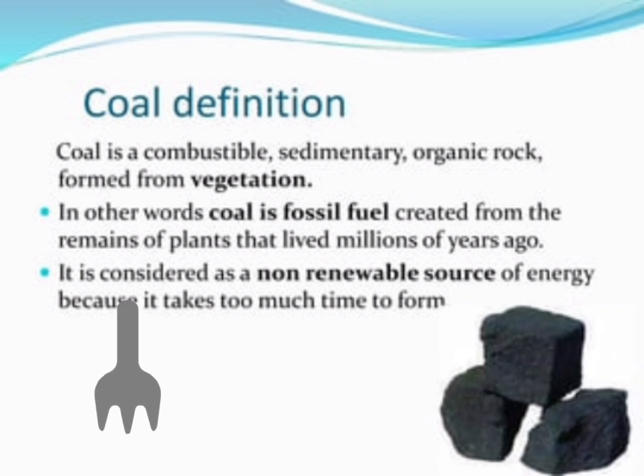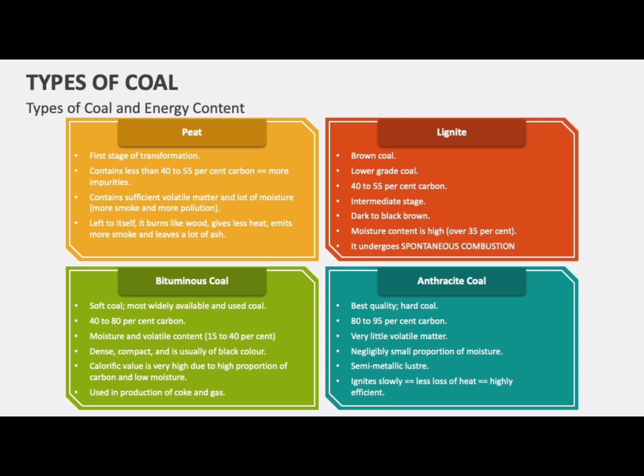But do you know how coal is formed? Around 300 million years ago, forests got buried deep inside the soil due to flooding and other natural disasters. Due to compression, temperature and pressure kept on increasing, and with high temperature and high pressure, the formation of coal takes place. So now let's talk about types of coal.